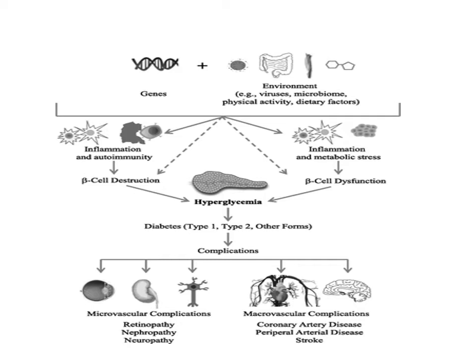Now this is a diagram showing the genetic contribution in diabetes plus environmental complication, leading to damage to the target organs like retinopathy, nephropathy, neuropathy, and coronary artery disease, peripheral artery disease, and stroke.